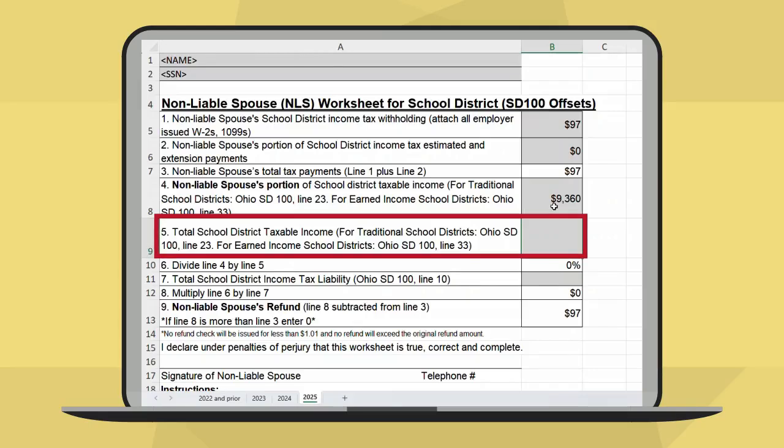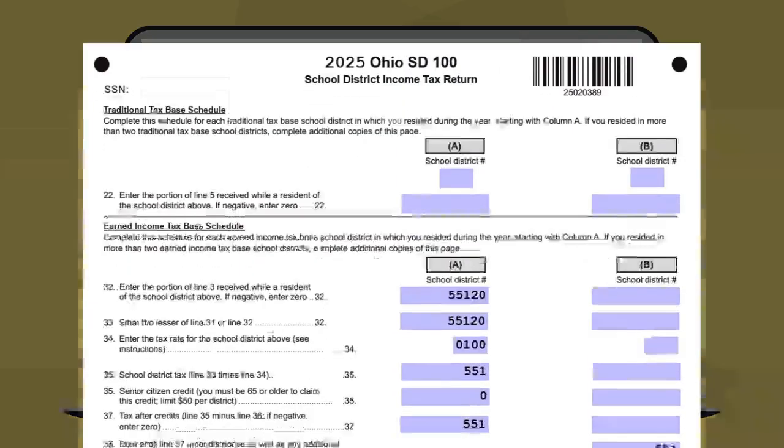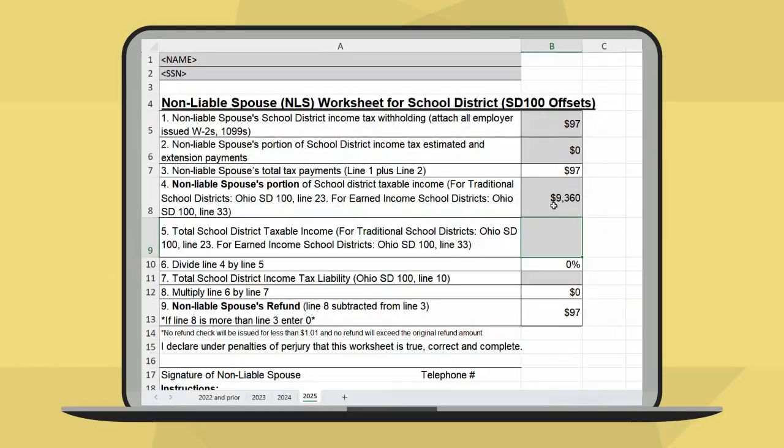For line 5, you will enter the total school district taxable income from your joint return. Refer to the tax base schedule of your school district return. If multiple school districts are listed on your return, you want to make sure you're adding together all income taxed in each school district. For this example, the taxpayers lived in an earned income school district, so they'll enter the amount from the line circled here. If we add that total to line 5, it'll look like this. Remember, this is the combined amount of taxable income from both spouses on this return.